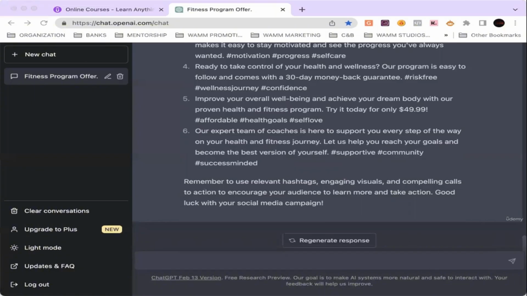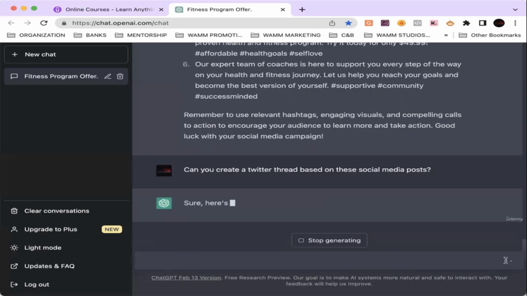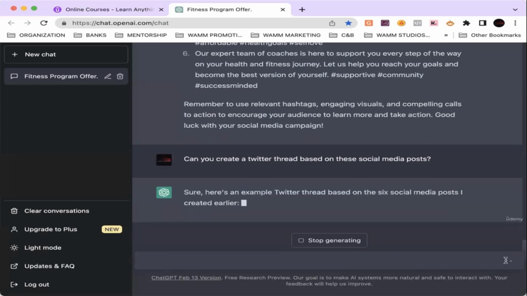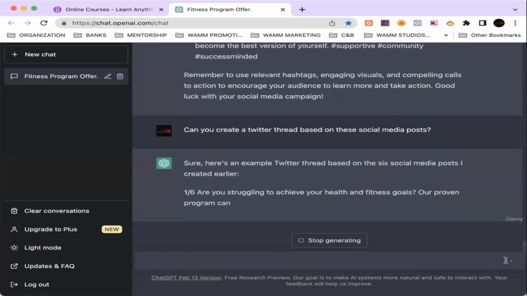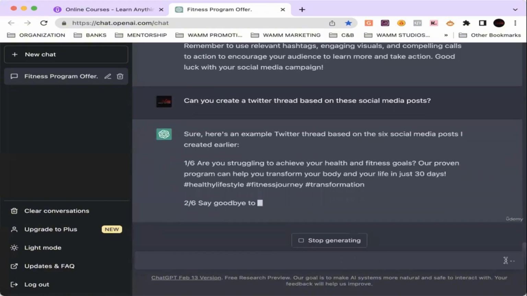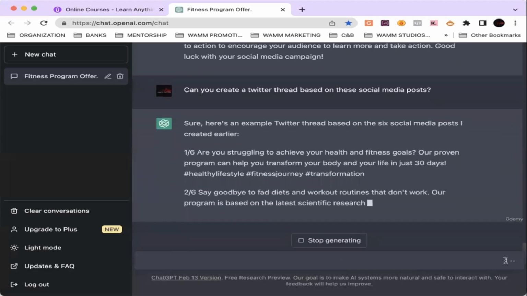Right. Let's ask it something else. All right, so can you create a Twitter thread based on these social media posts? Sure. And it's giving us 6 Twitter thread based posts. All right.